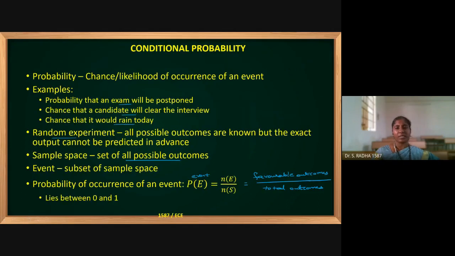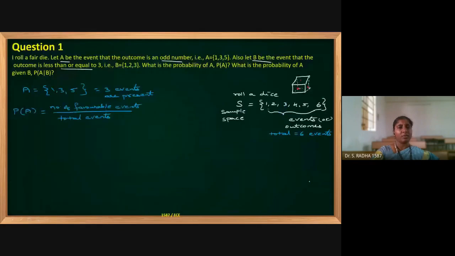In the first slide, you can see here, probability of E. E means event. Here, I am taking A as the event. I am trying to find the probability of A. Number of favorable outcomes by total outcomes. Now, in our problem also, 1, 3, 5, 3 favorable outcomes are there. In order to get probability of A, total outcomes are 6. So, 1 by 2 is the probability of A. Okay, first thing completed.